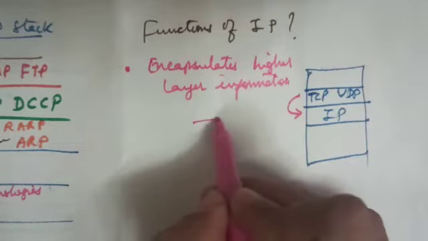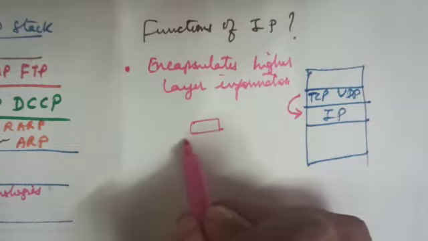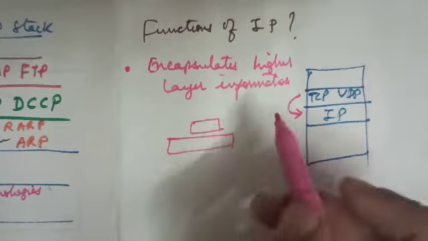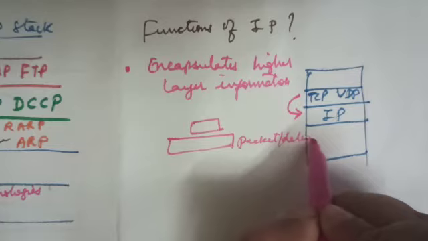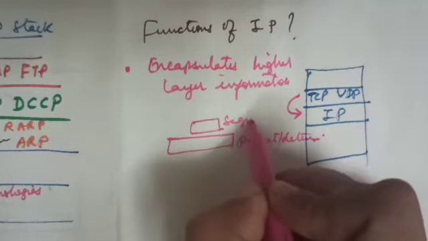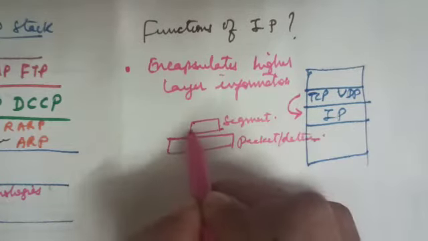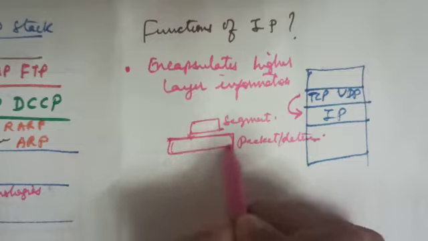So when TCP provides some information, the IP encapsulates it in its packet or datagram. This may be the segment from the TCP. This segment will be encapsulated in this IP packet or datagram.